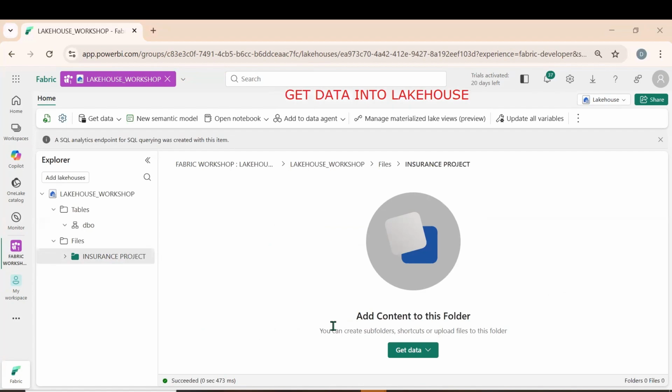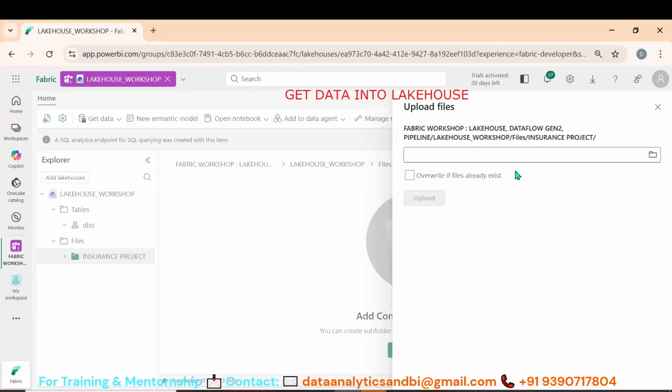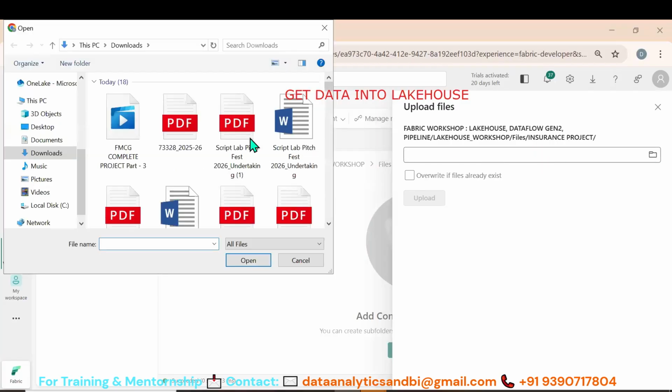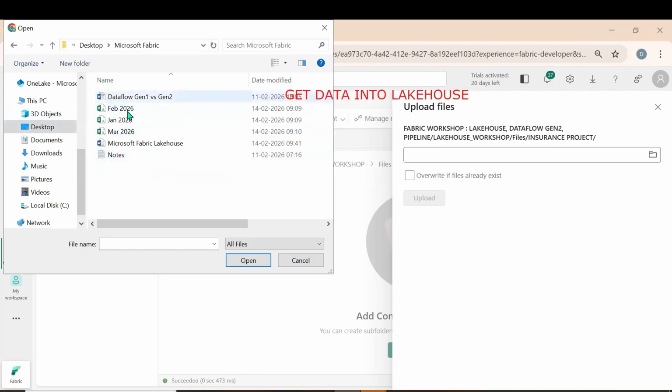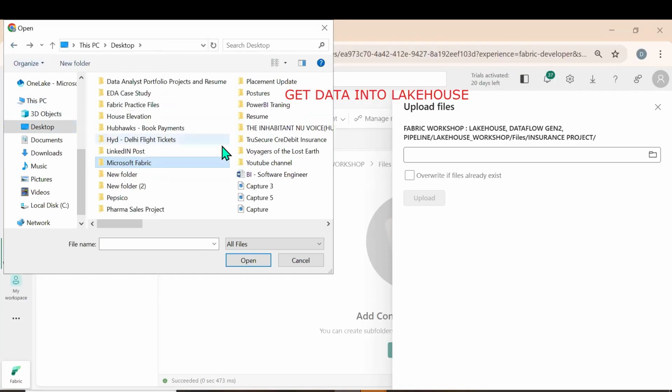Click on get data, upload files. We can upload it from our system. Click on this and go to desktop. Where is that? Microsoft Fabric.